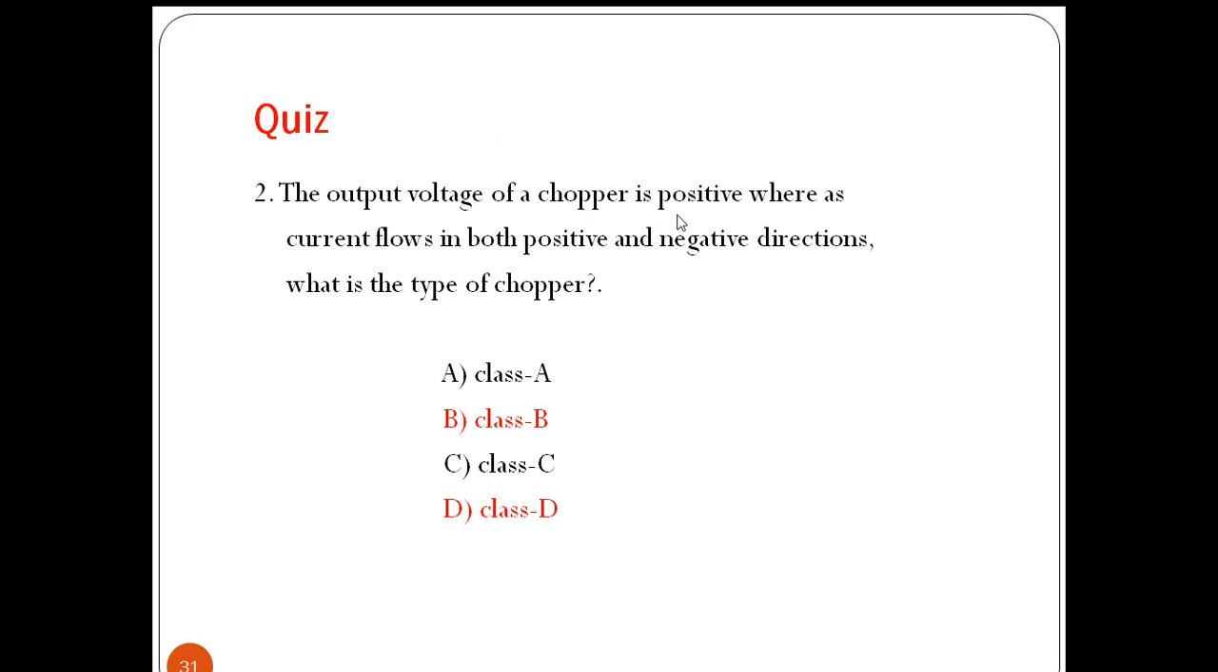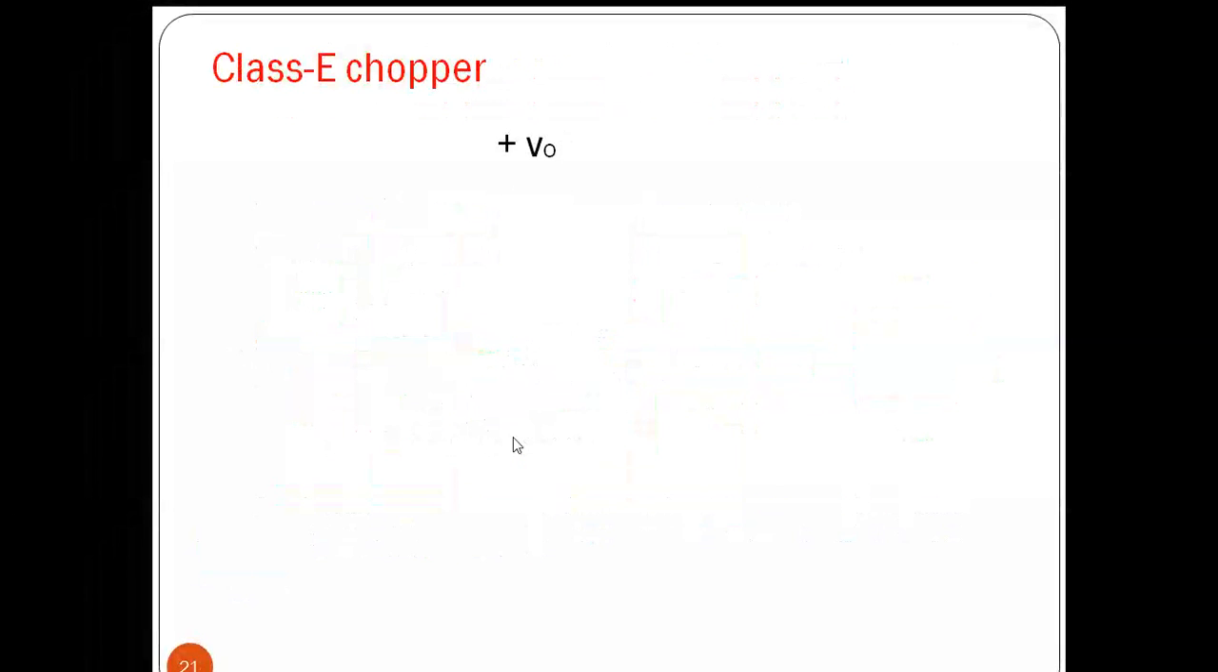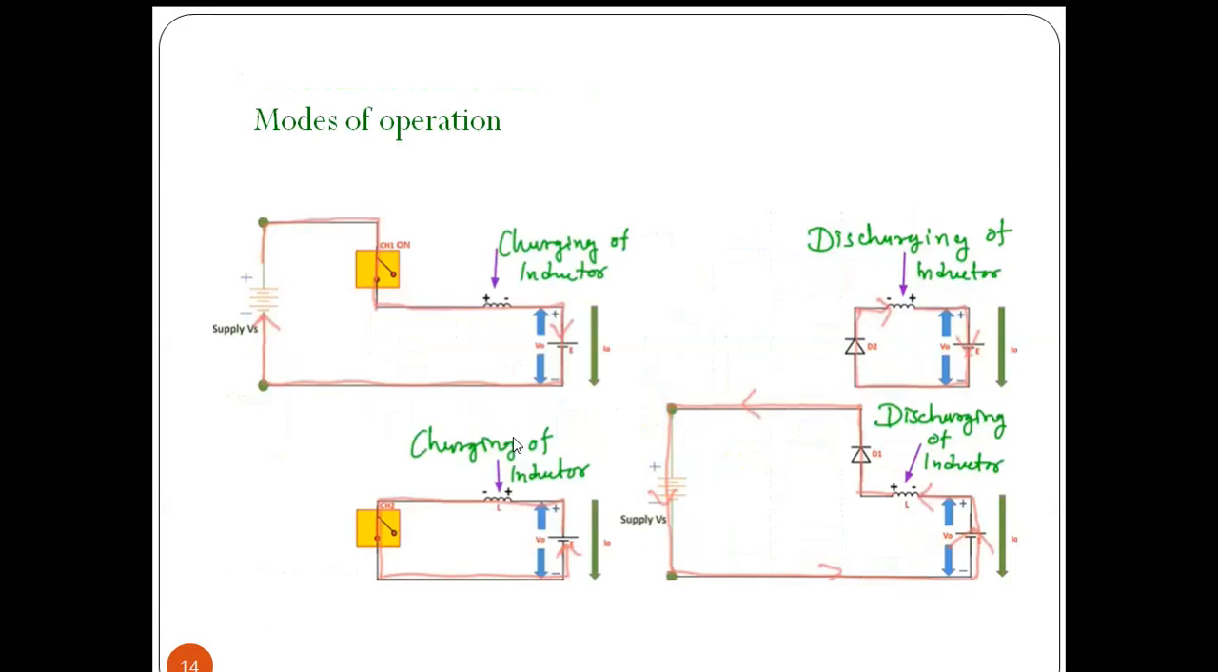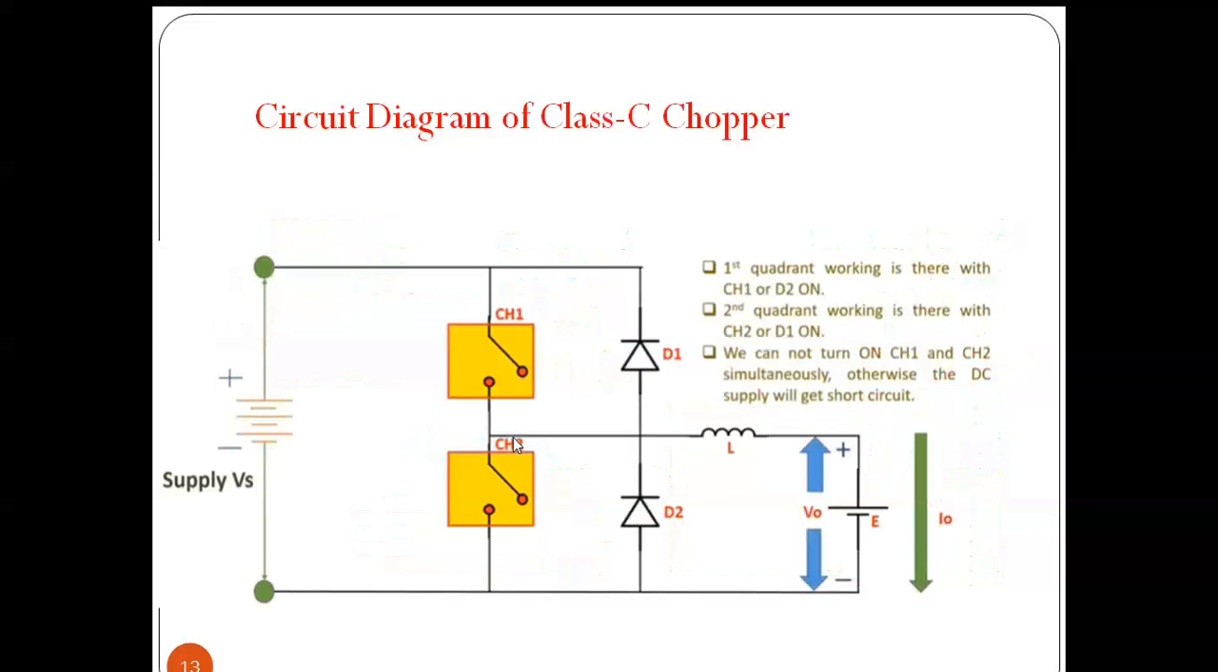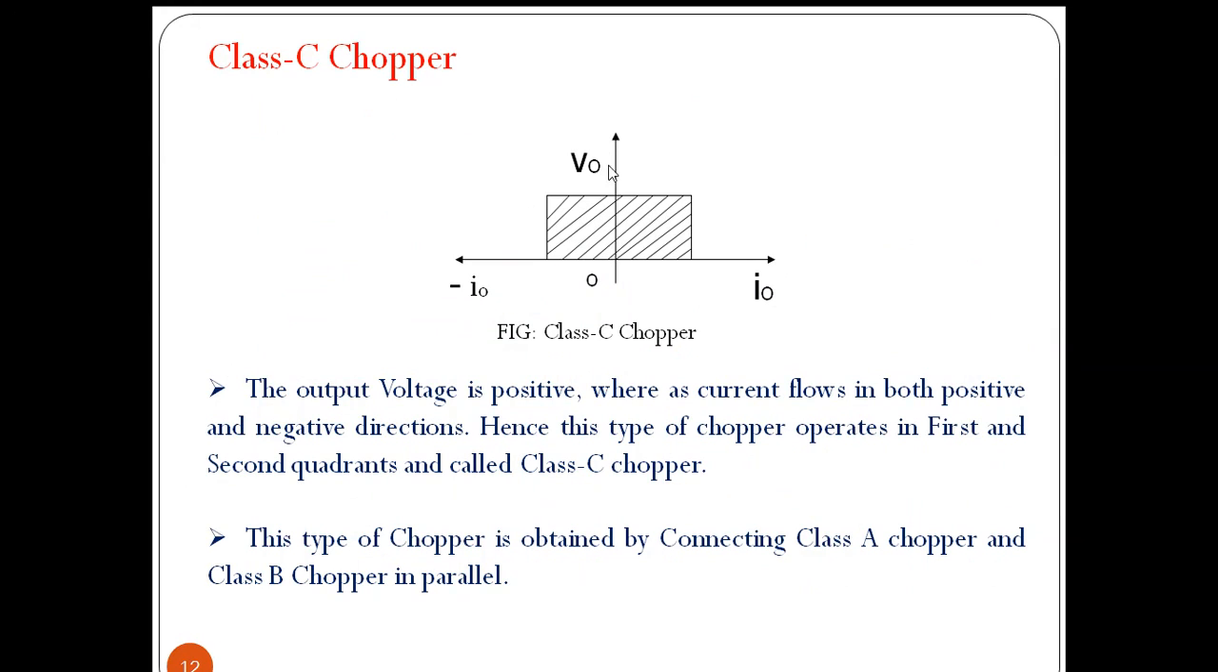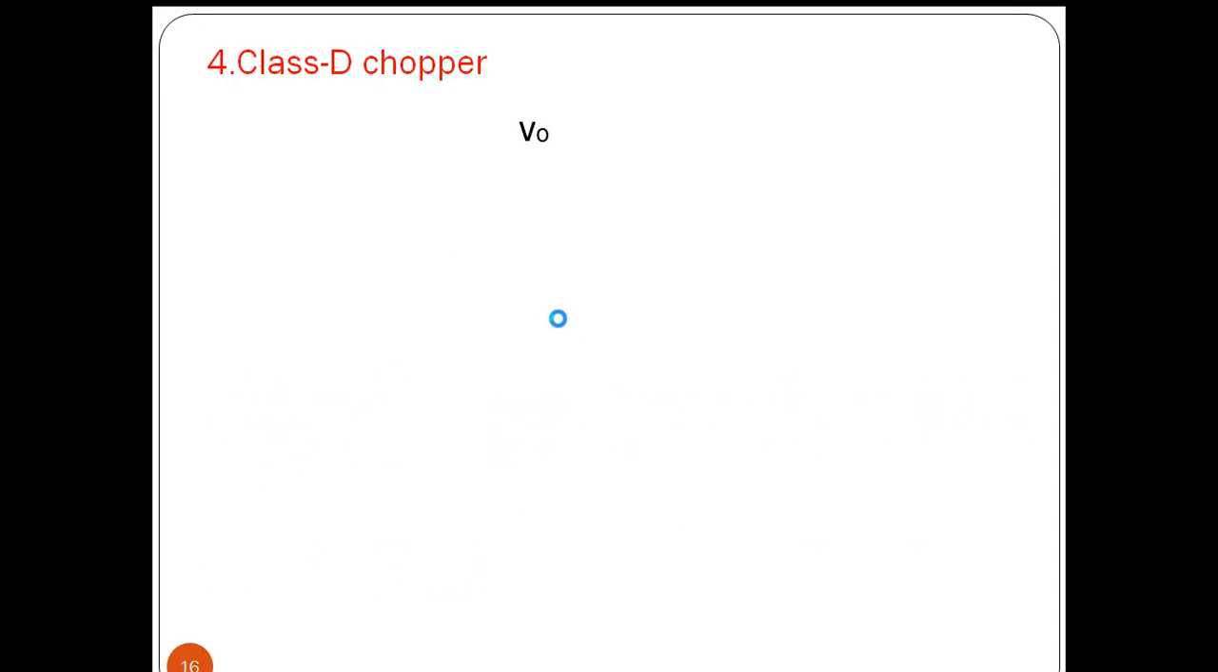The output voltage is positive, but the current flows in positive and negative directions. What is that? Actually, the answer is class C. In class C, voltage is positive, current may be positive and negative. So voltage is positive, current positive and negative. So class C chopper.